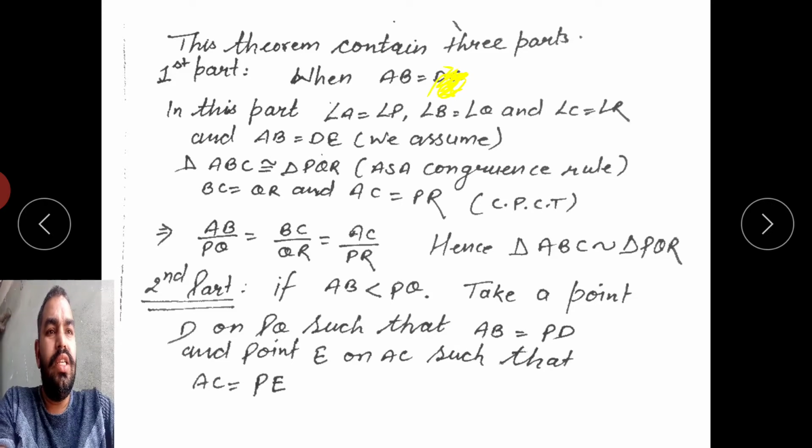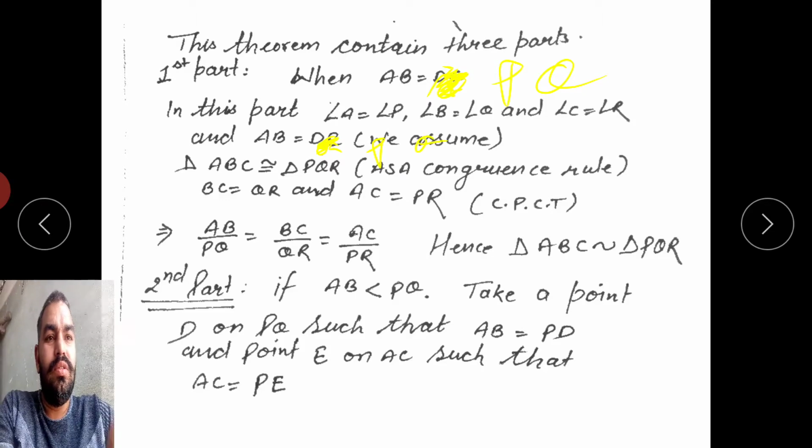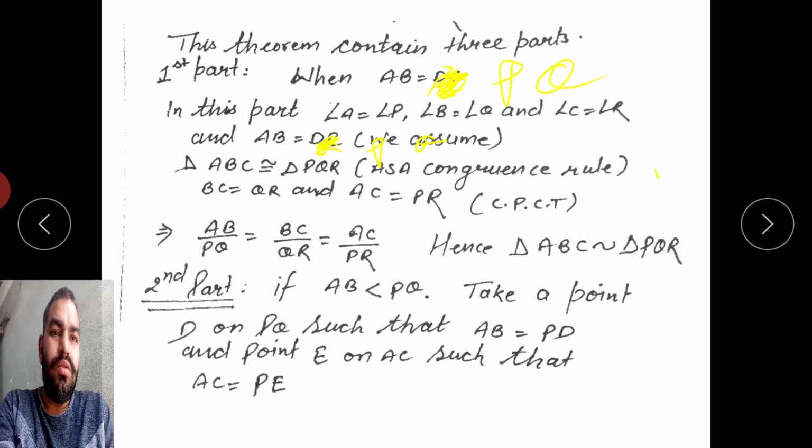So here is PQ, and here also this is PQ. So in triangles ABC and PQR, what is given here? Angle A is equal to angle P, angle B is equal to angle Q, and angle C is equal to angle R, and we assume that AB is equal to PQ.